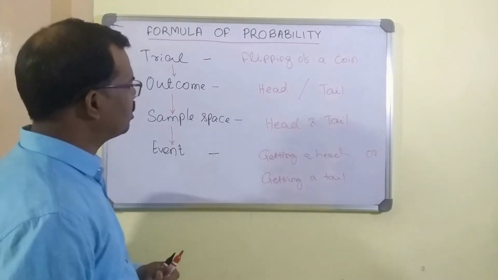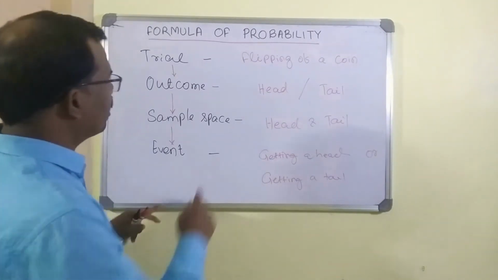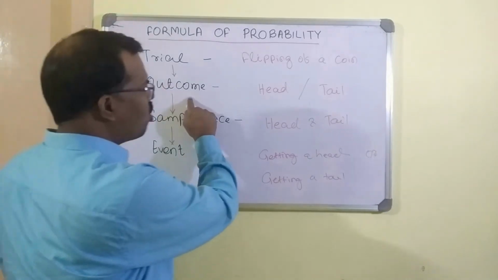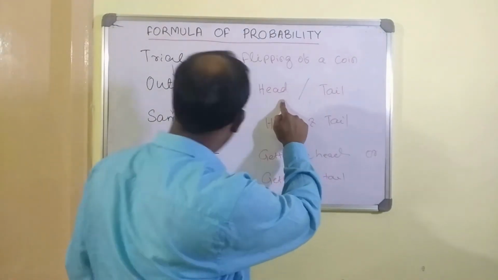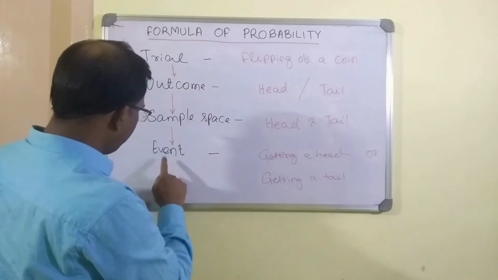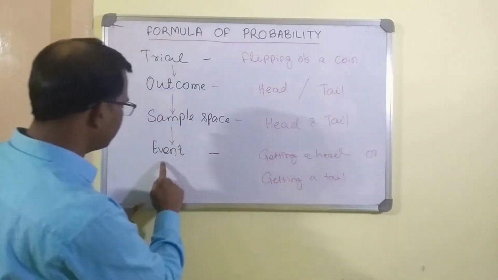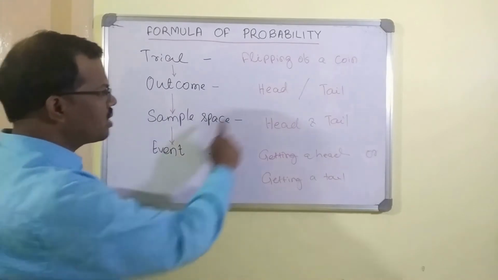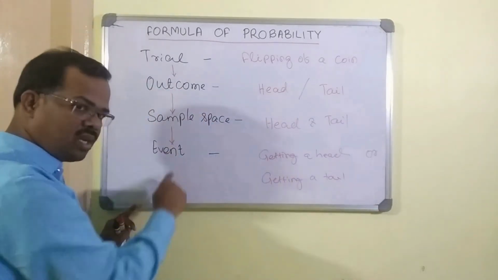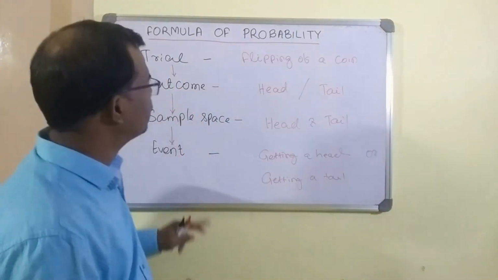Here the question you should ask is, in an outcome I said that if you are getting a head, it is an outcome, and in the event, if I am getting a head, we are calling it the event. The same thing, why are we giving two different terms?